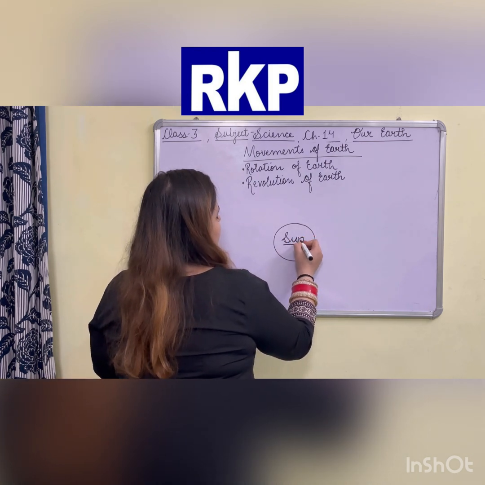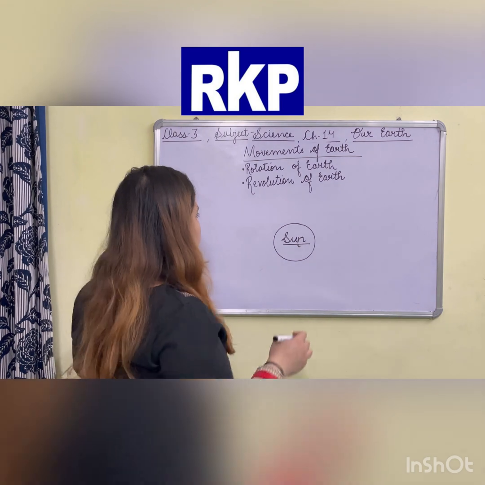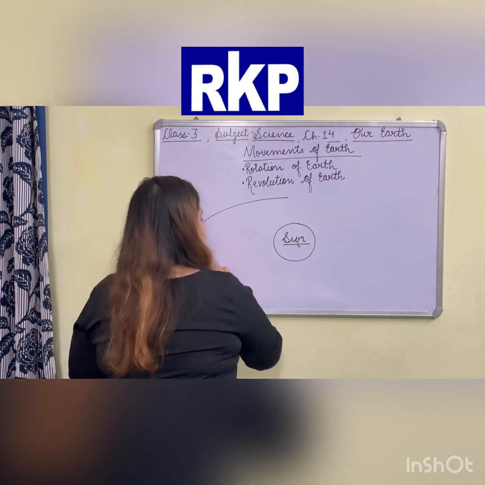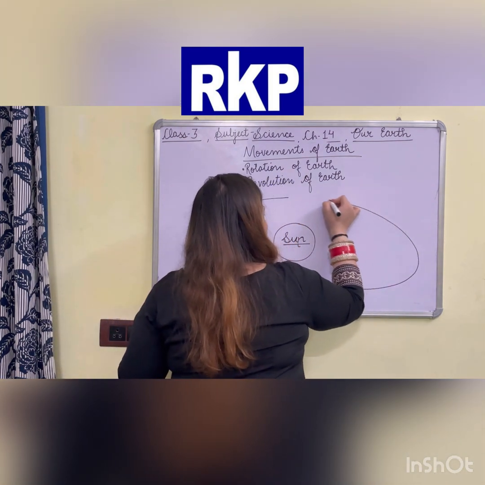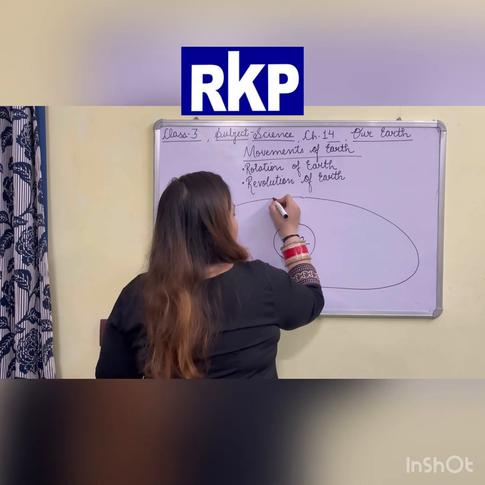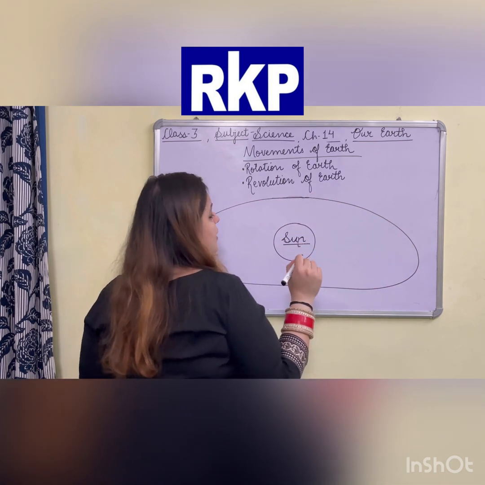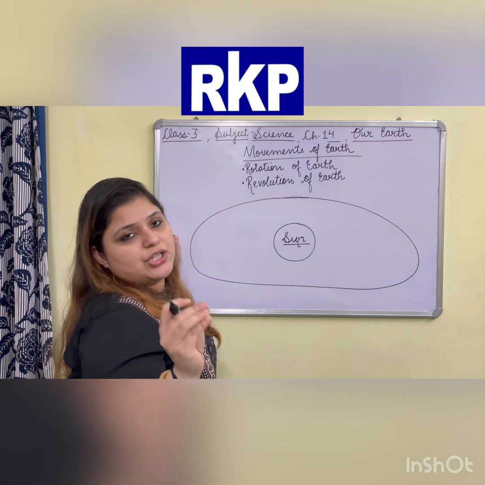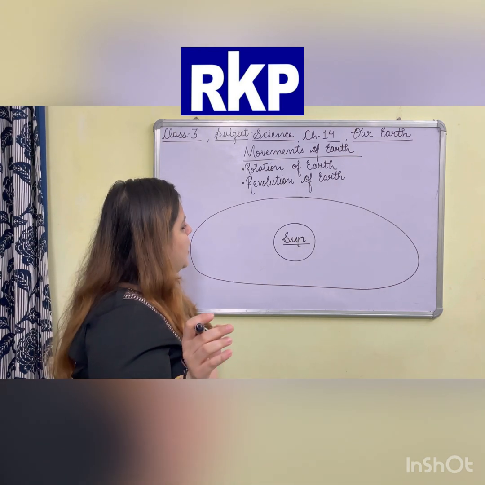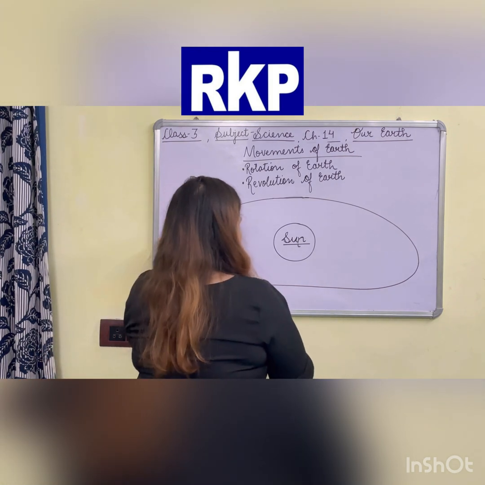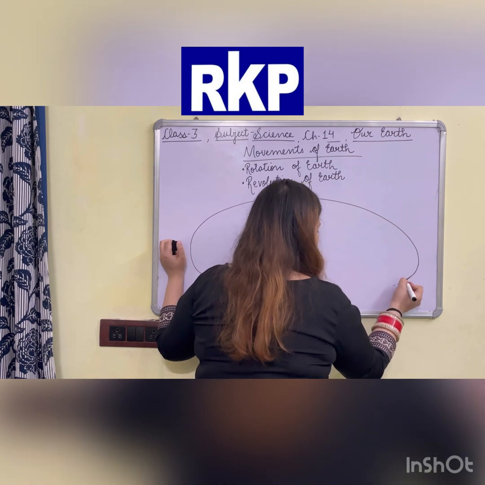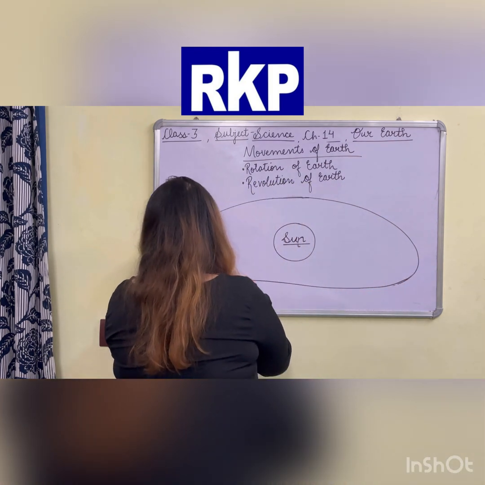Our Earth moves around the Sun in a fixed path. Means the path, the rasta, of the Earth will never change, and Earth always keeps on moving around the Sun. You have done this many times in Science and SS both.